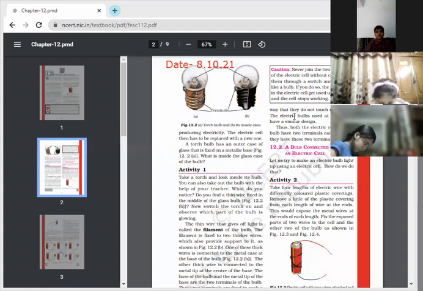And what happens when those chemicals get exhausted? It stops working. You might have seen the cells of a remote, or the cells that you put in the clocks, stop working after some days or after some months. Why does that happen? Because the chemicals present in it are exhausted totally. And we have to replace that cell. Am I clear, children? So about a cell, there are two terminals and chemicals are present inside it to produce the